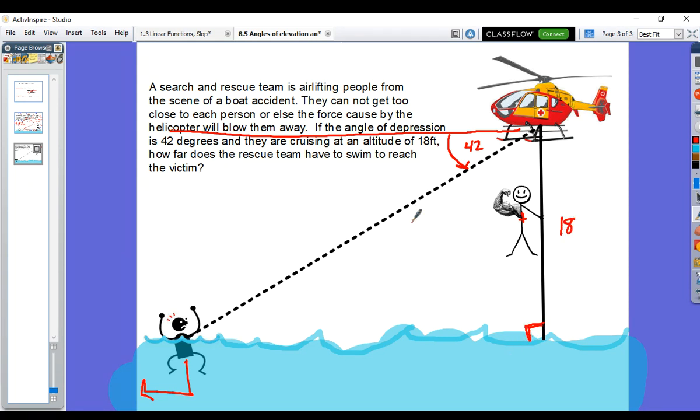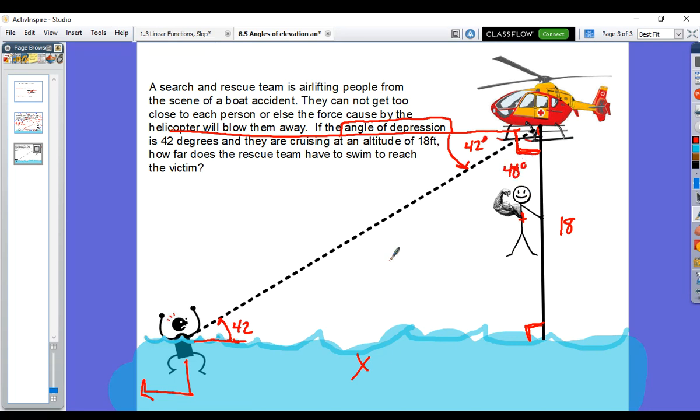Now, like we said earlier, where there's an angle of depression, that same angle exists as the angle of elevation. So in this case, if we're doing angle of elevation, we're talking about from the victim's horizontal upwards. So that means this is also 42 degrees, which is good to know. But more importantly, what are we looking for? We're looking for how far he has to swim. So this is the value we're looking for. Now, one other thing we didn't mention is that this horizontal line and this altitude together make a perpendicular corner right here. So if this is 42 degrees, that makes this 48 when you subtract it.